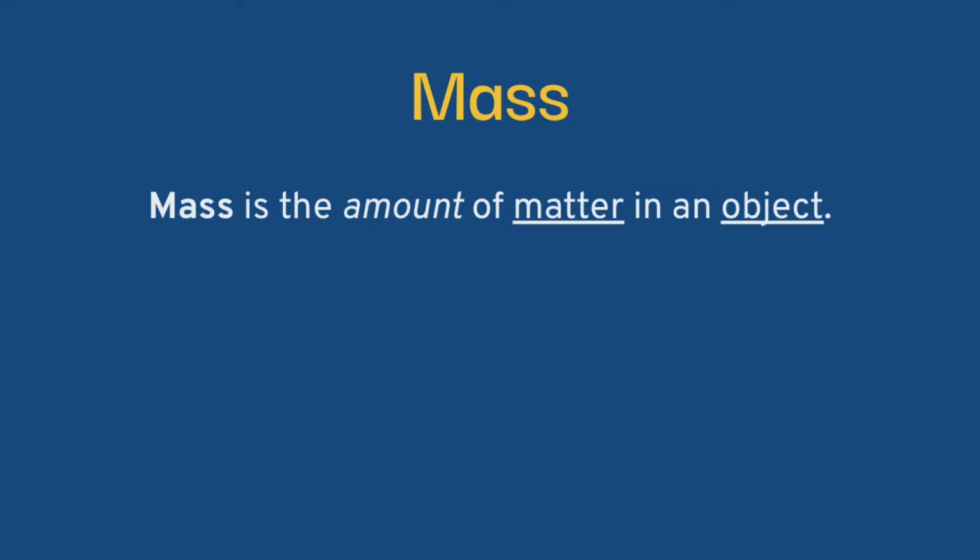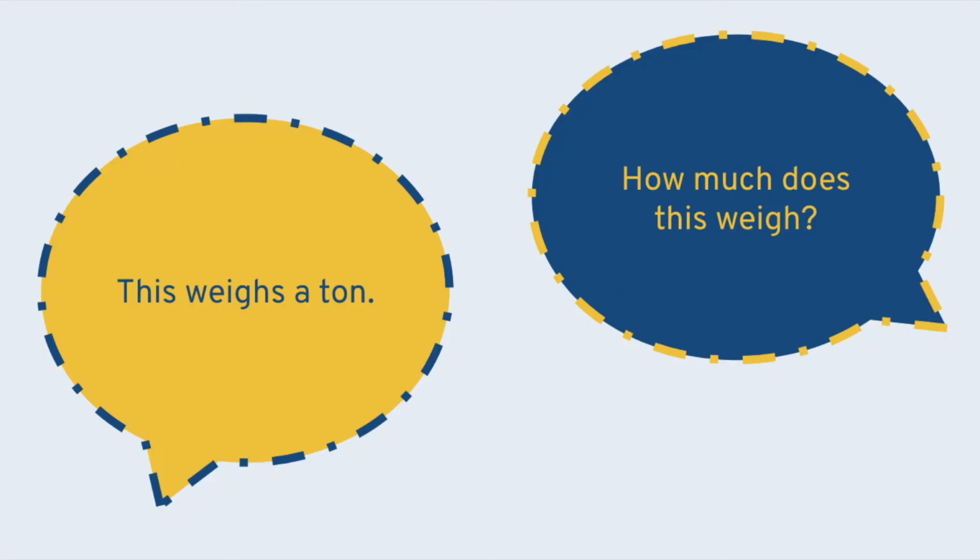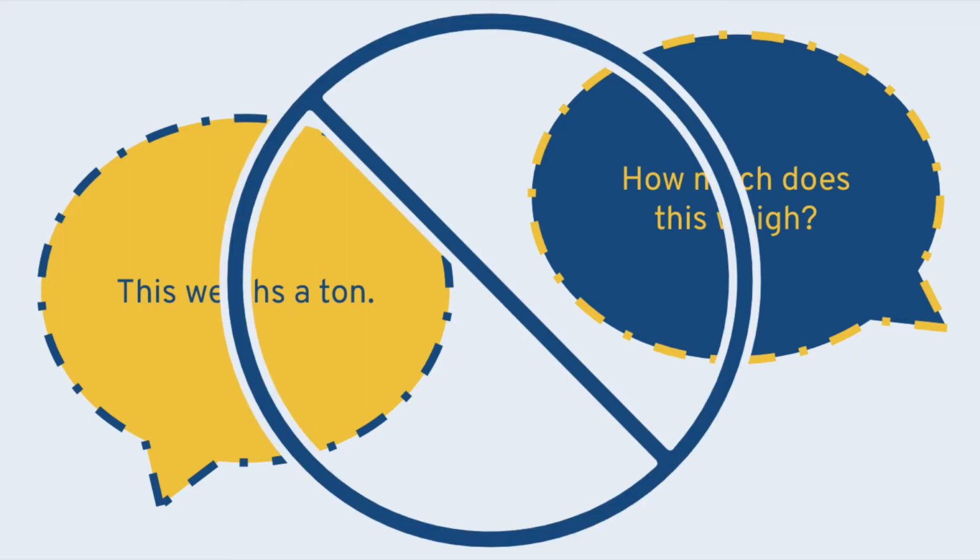Mass is the amount of matter in an object. Mass is accounted for with measurements like grams and kilograms. This is confusing because we say, how much does this weigh, or this thing weighs a ton. But mass is not the same as weight, even though we measure mass in kilograms.